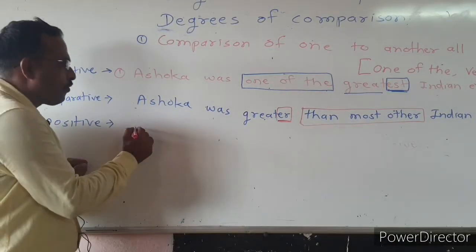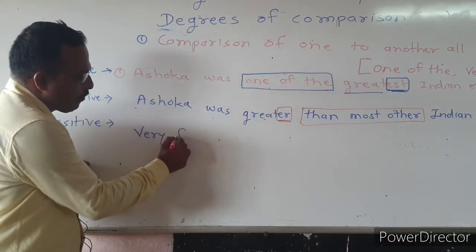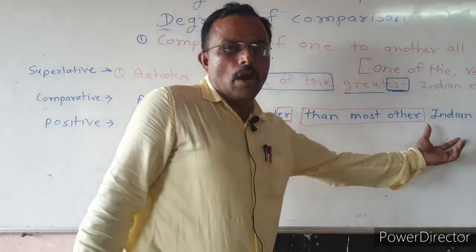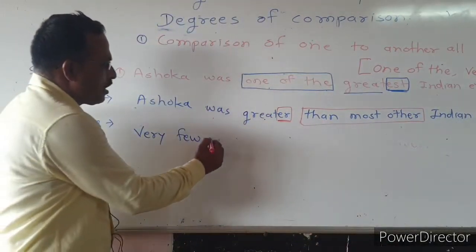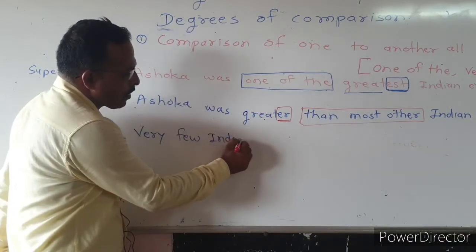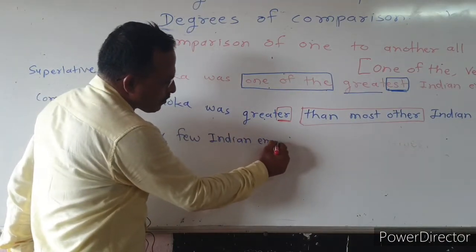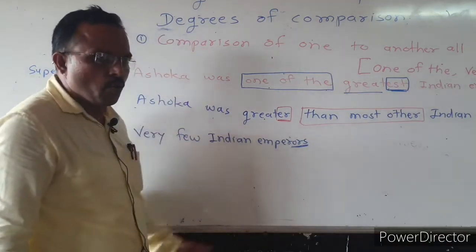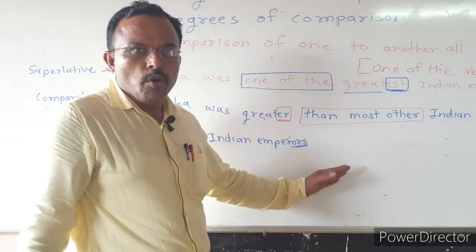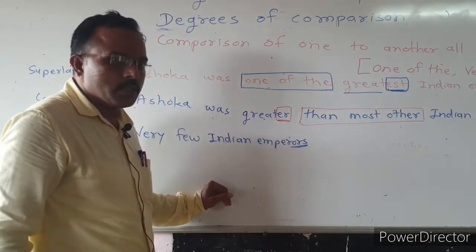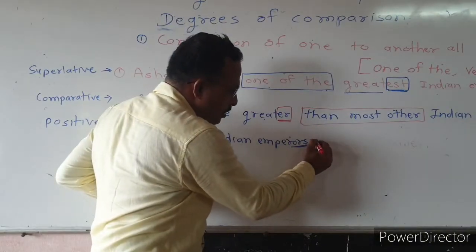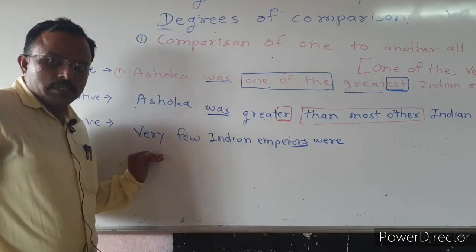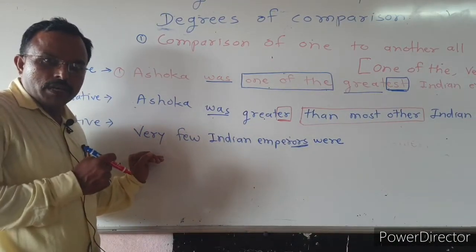it begins with very few. Very few, then we use the last noun, Indian emperors, and it becomes plural. So we use the plural form of to be, meaning the plural form of was becomes were.